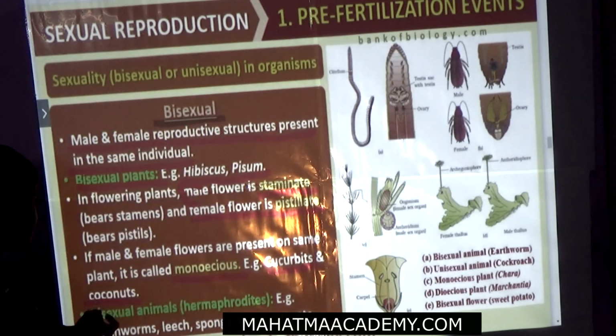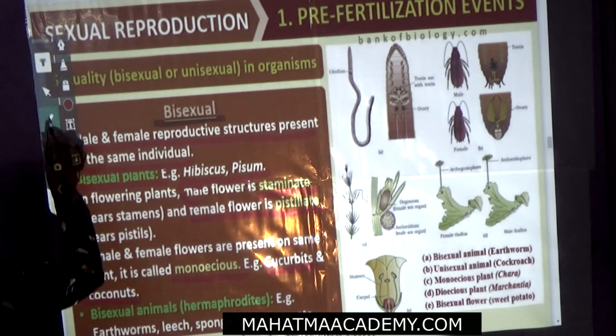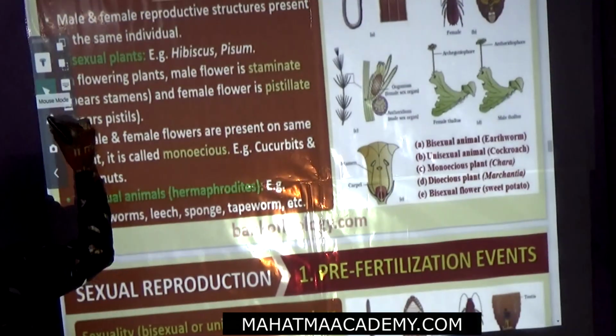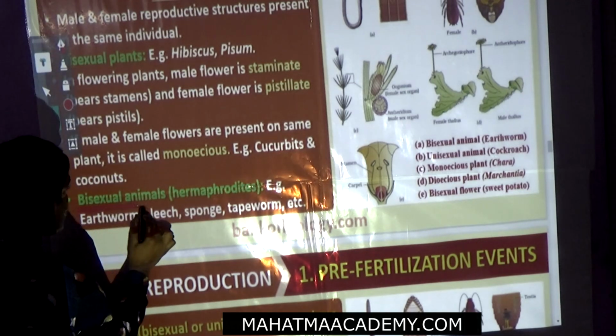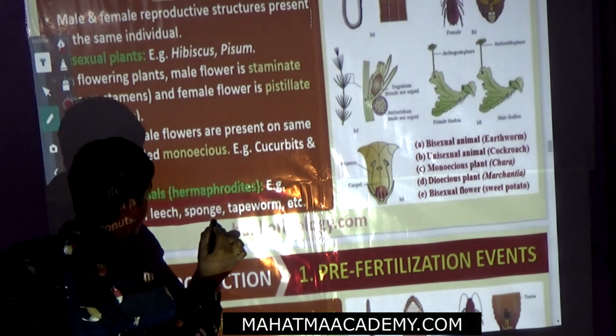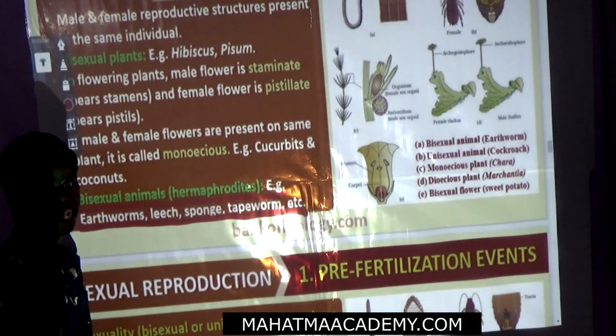Now the examples for bisexual animals. You can see the bisexual animals, that is hermaphrodites. Examples are earthworm, leech, sponge as well as tapeworm.